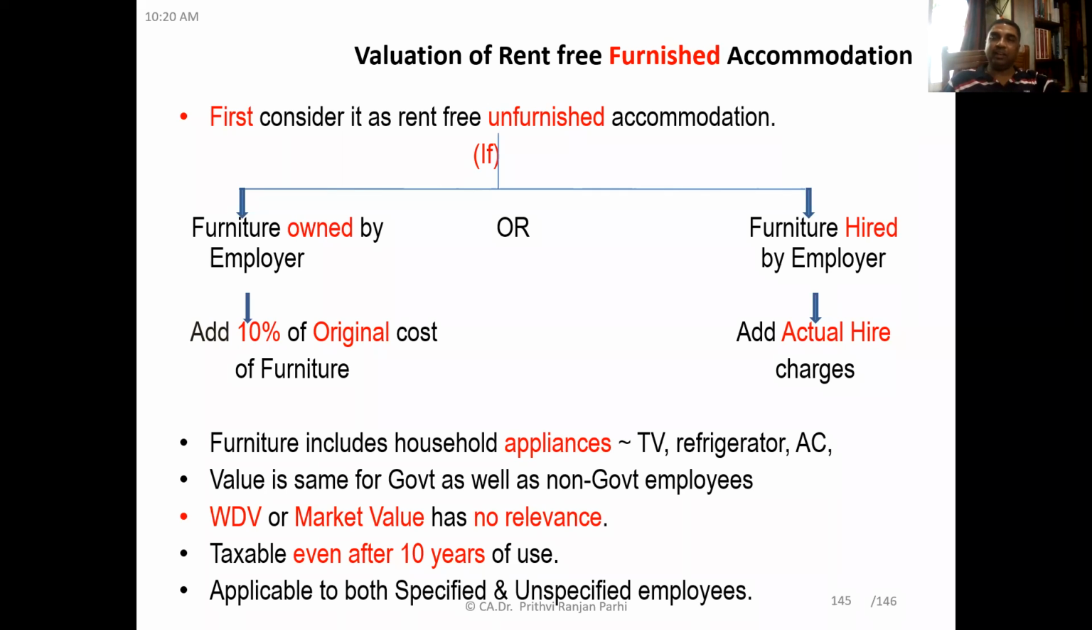Let us say the fridge is hired by the employer, and the employer is paying 2,500 per year. Then 2,500 rupees will be added. Remember, friends, for income tax purposes, furniture includes household appliances like TV, refrigerator, AC. All these things will be considered as furniture. And this treatment, that is 10% of original cost or actual hire charges, will be the same for government employees as well as non-government employees.